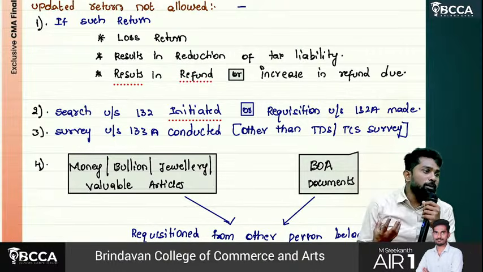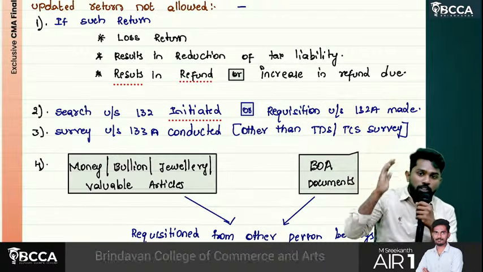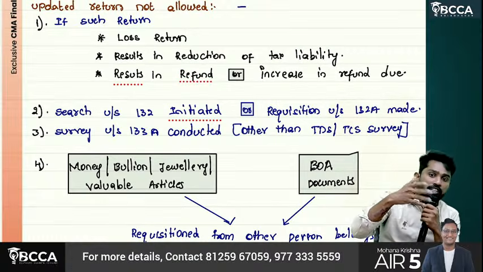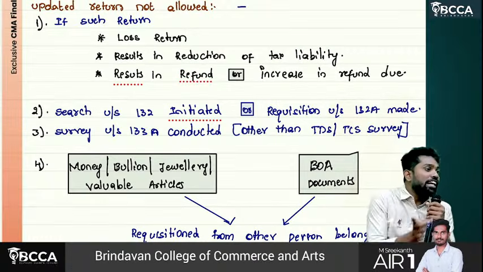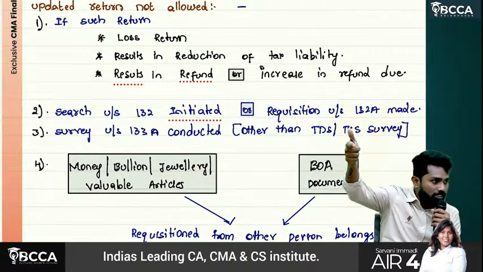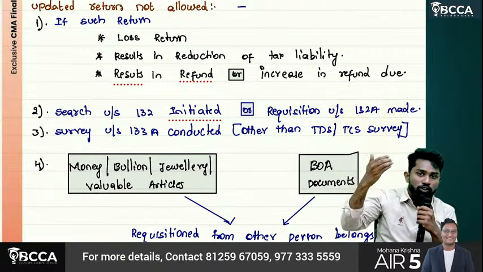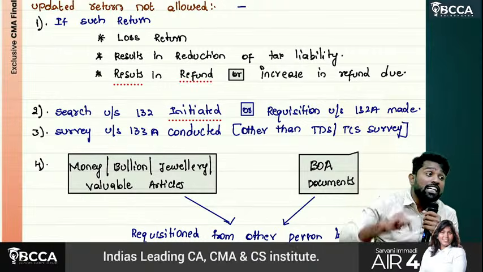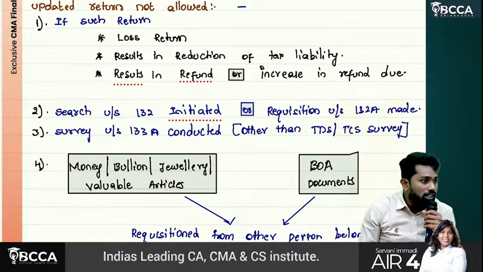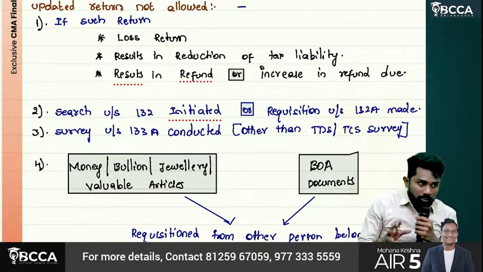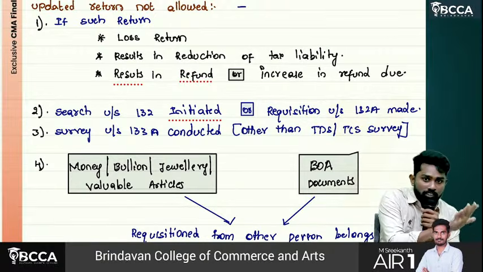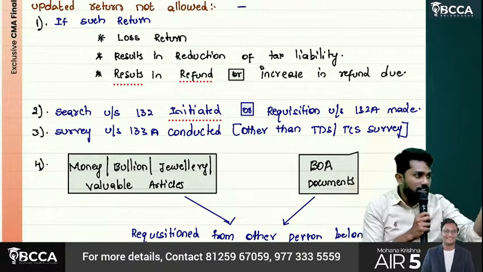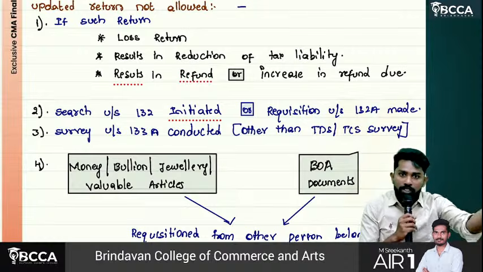Now, income tax people will come and do what? Because the documents, books, property, everything has already been seized by CBI or another department, instead of searching again, they'll request the other departments to provide those books of accounts, documents or assets to the income tax authorities. That's why it is called requisition. Okay, sir? There is a technical problem in carrying out a search. Already some other authority has carried out a search and seized the books of accounts, documents and money, whatever you are having.